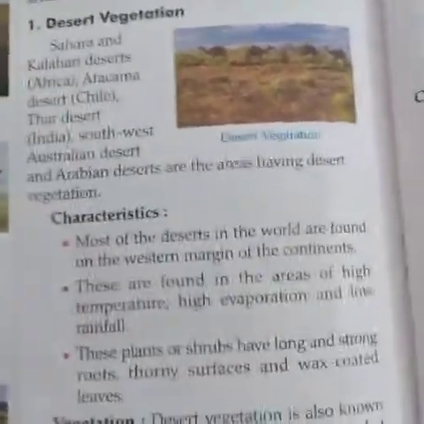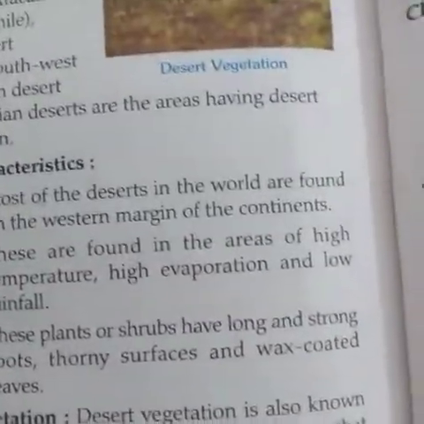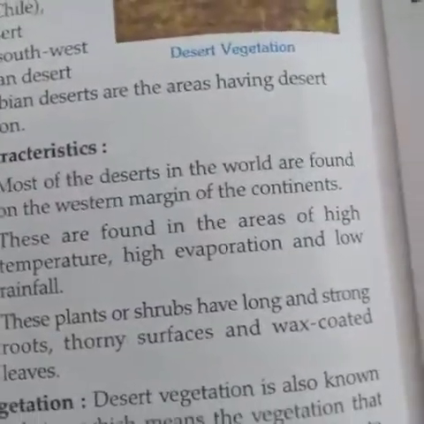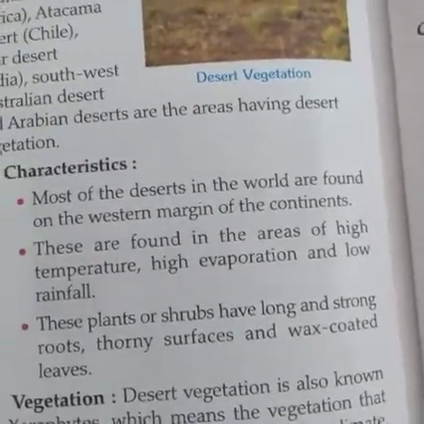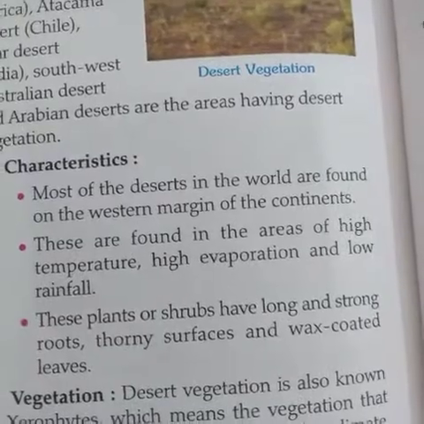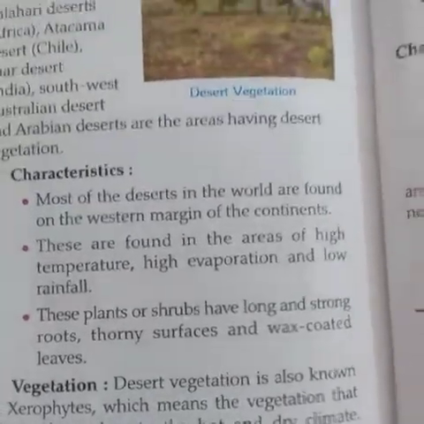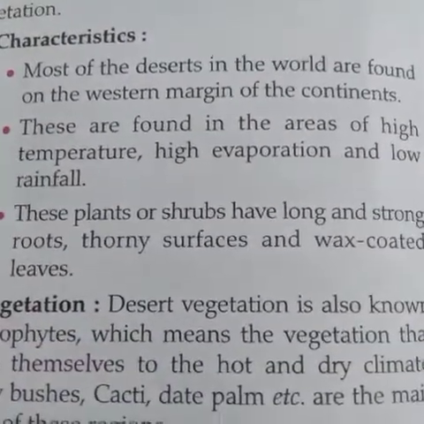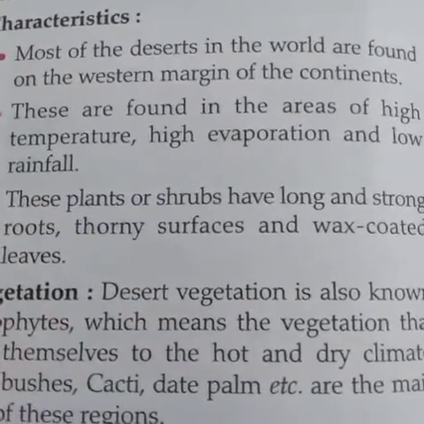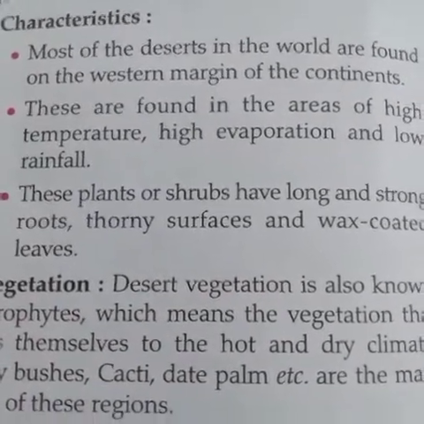The characteristic of this vegetation is that most of the deserts in the world are found on the western margin of the continents. These are found in areas of high temperature, high evaporation, and low rainfall. These plants, the shrubs, have long roots, thorny surfaces, and wax-coated leaves.